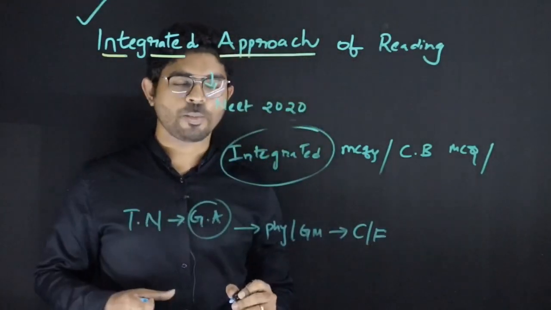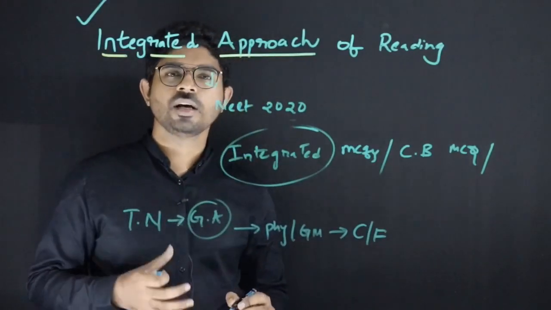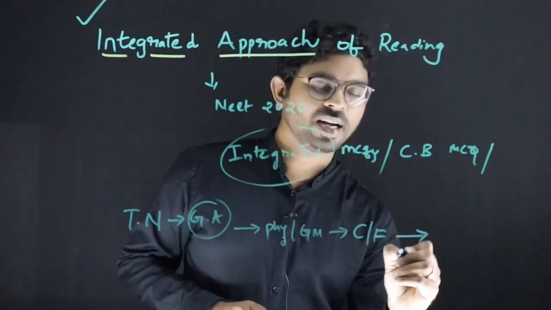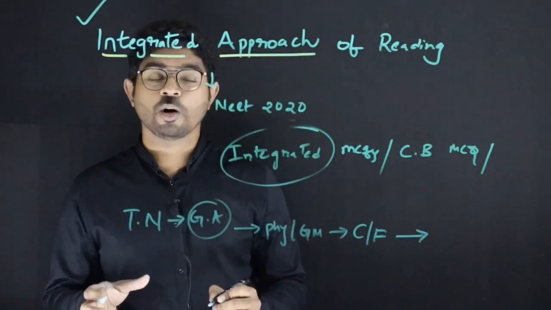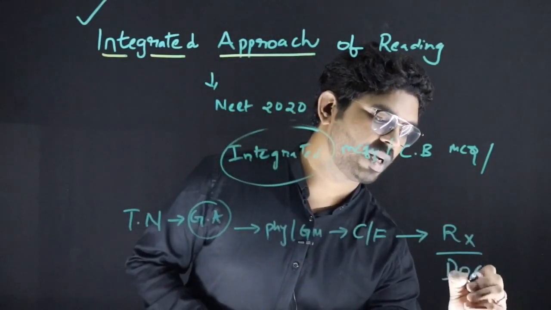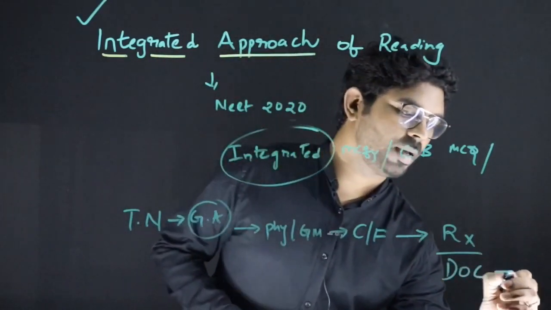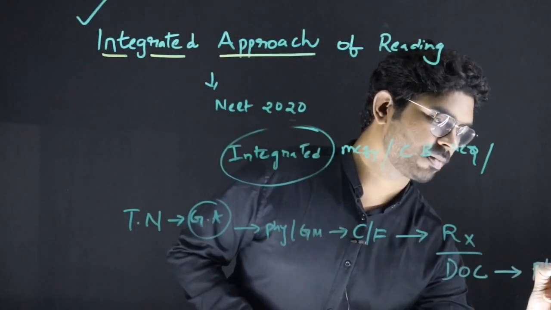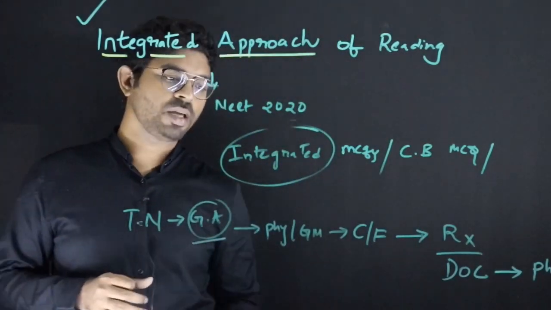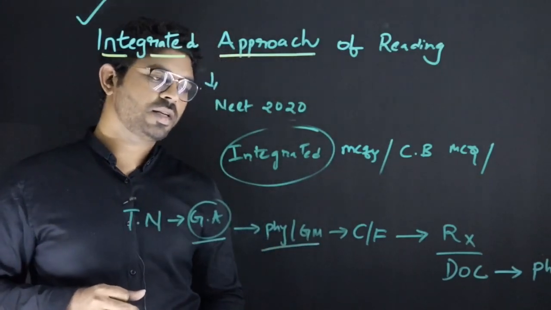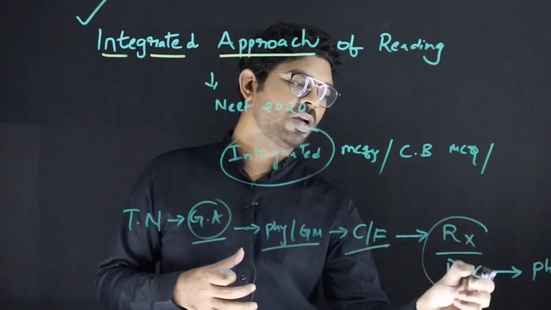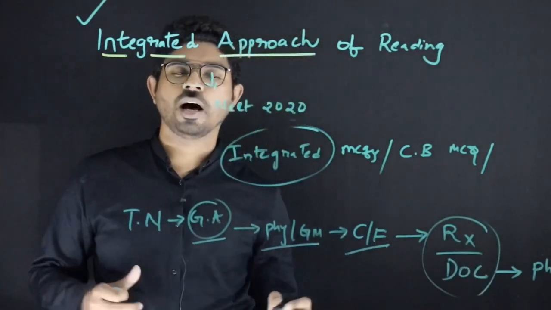The clinical features come under general medicine, or oral medicine, or a part of oral pathology and general pathology too. So upon diagnosis, what is the best treatment option that you can give, or what is the best drug of choice that you can give to this particular patient? Drug of choice is a pharma question. So this is how you have started: from general anatomy, moving towards general medicine, then towards the clinical features in oral path and oral medicine, and then we are talking about pharmacology. This is how an integrated question is.